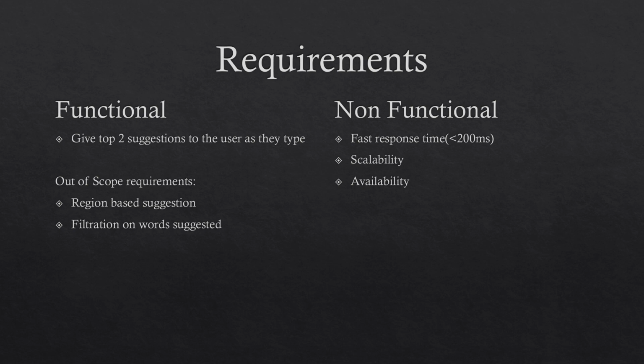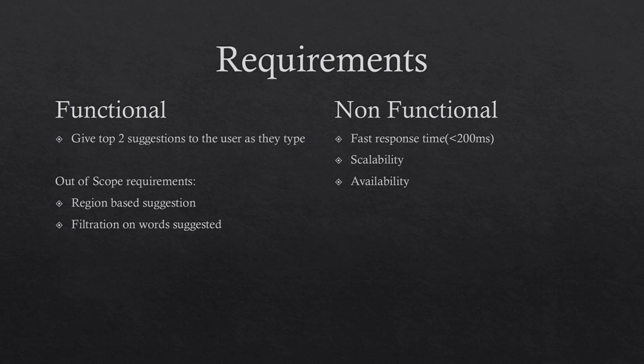What we are not considering as part of the functional requirement here is that we will not give the suggestion based on any region. If someone has typed yo, the two suggestions he will get will be the same whether he typed that word from New York or from India. So it will not differ based on region, but definitely that is one thing that Google has implemented. It gives suggestions based on region, but for simplicity we are not going to consider that.